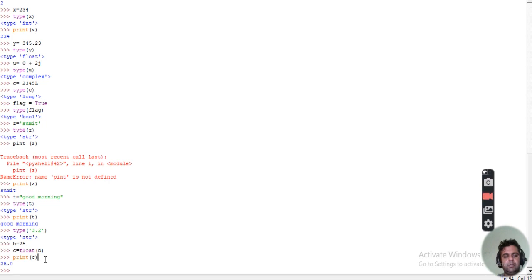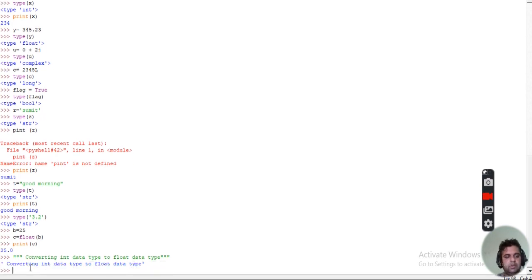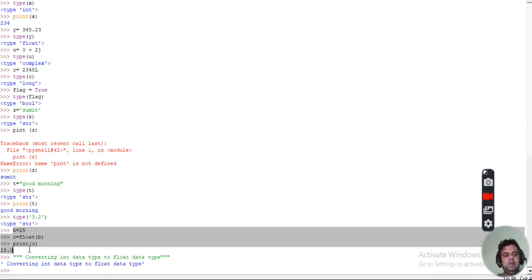So what is happening over here is, it is converting int data type to float data type. Clear? This is known as typecasting. This can be implicit also, this can be explicit also. Clear? What is implicit, what is explicit?